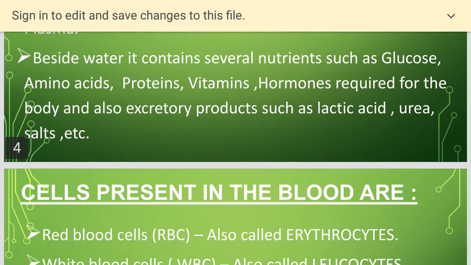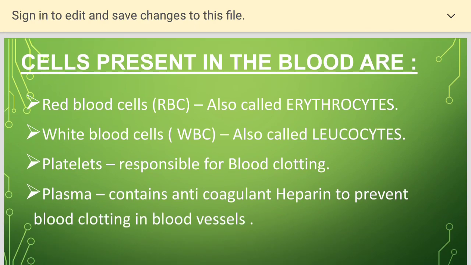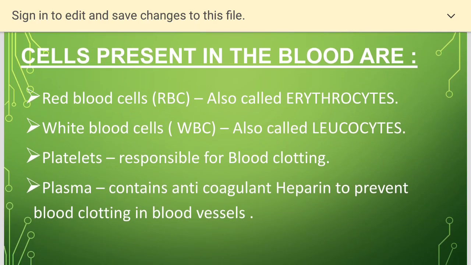But if we observe the cells present in the blood, what are the cells present in the blood? The constituents of the blood are red blood cells, RBCs, also called erythrocytes, white blood cells, WBCs, also called leukocytes, platelets responsible for blood clotting, and plasma contains the anticoagulant heparin to prevent blood clotting in blood vessels.